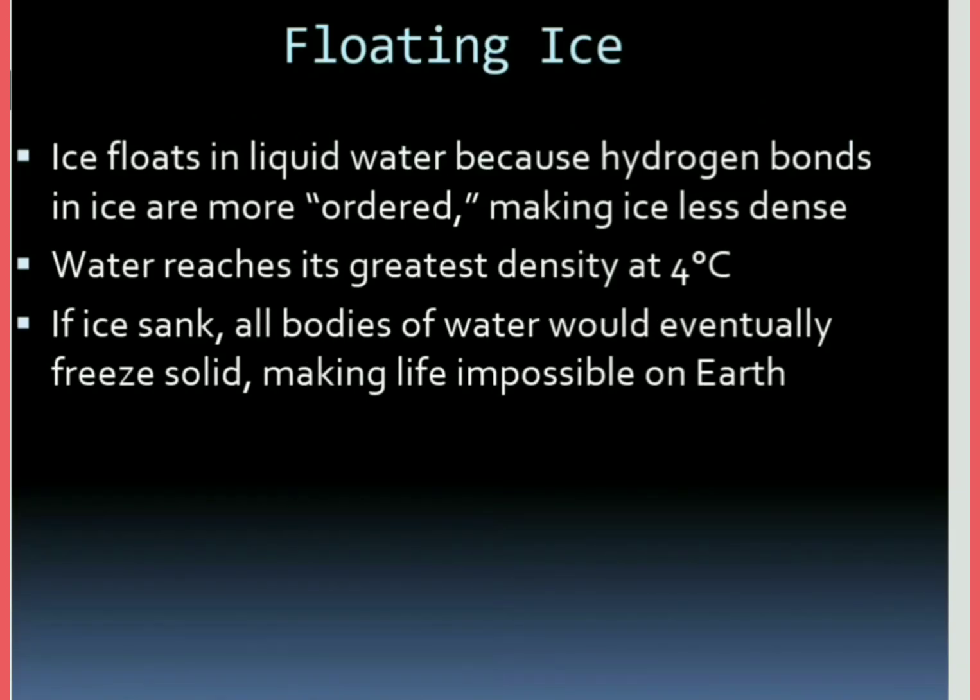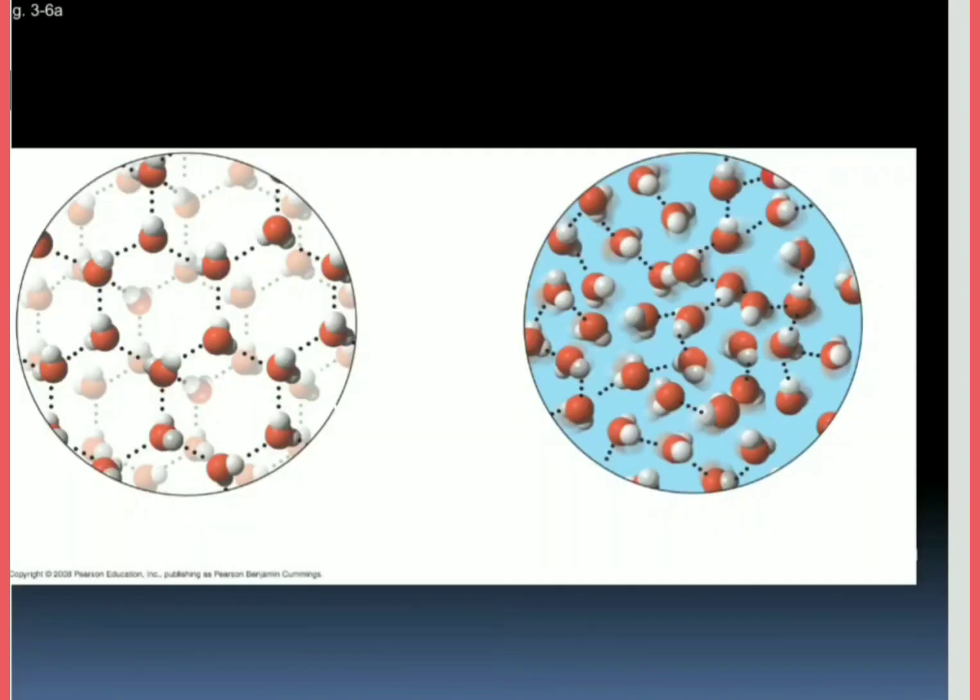So, floating ice. Ice floats in liquid water because hydrogen bonds in ice are more ordered, making ice less dense. Water reaches its greatest density at 4 degrees centigrade. If ice sank, all bodies of water would eventually freeze solid, making life impossible on earth. So that's why here you can see the solid and the liquid water bodies. In the liquid form the bonds are not very strong.